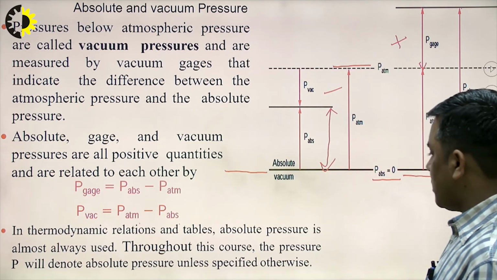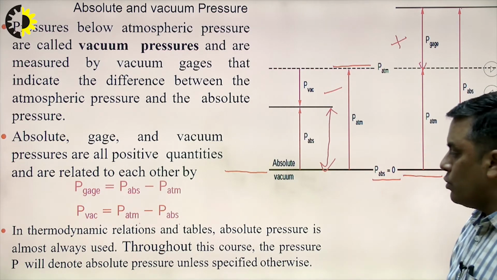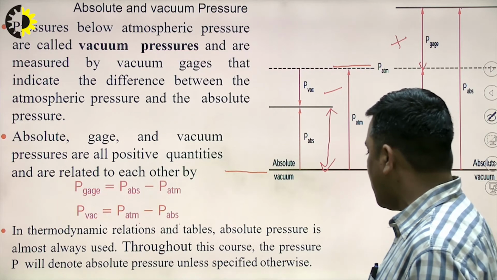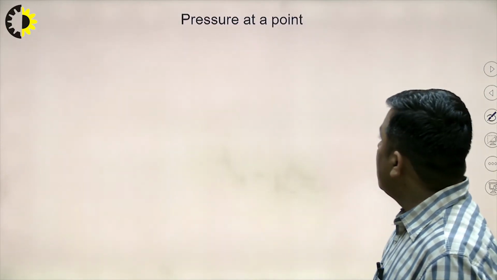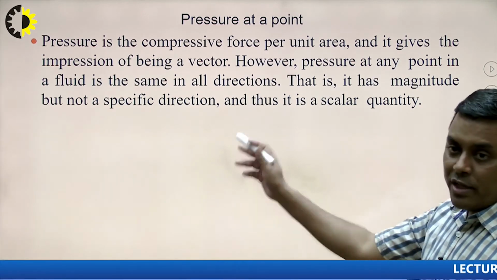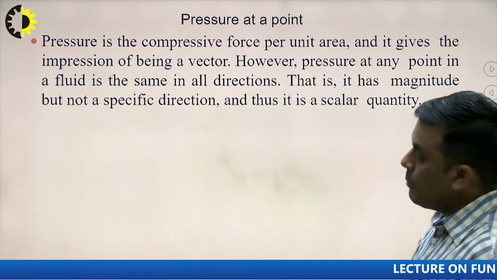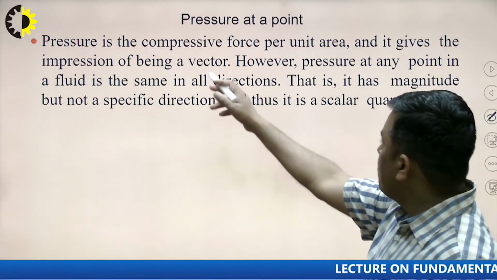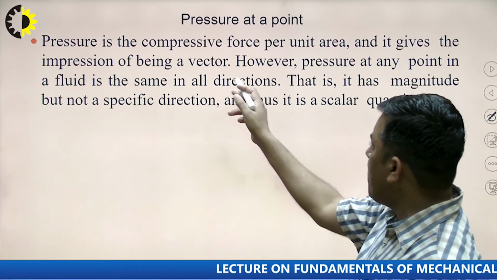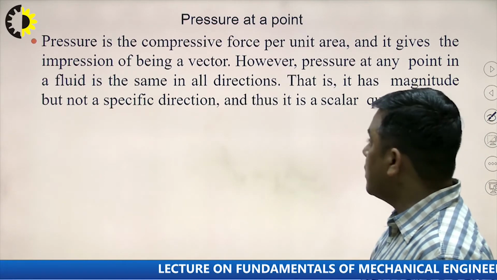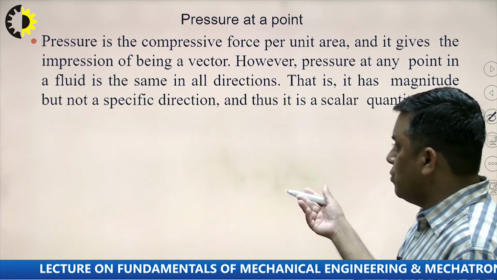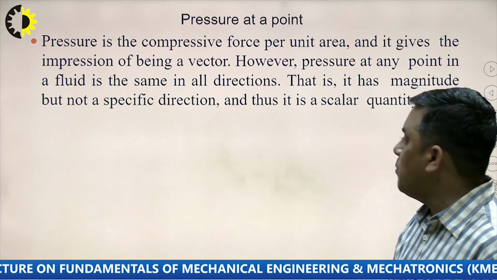In thermodynamic relations and tables, absolute pressure is almost always used. Throughout this course, the pressure P will denote absolute pressure unless specified otherwise. Now we are coming to the term pressure at a point. Pressure, as already defined, is the compressive force per unit area, and it gives the impression of being a vector, but it is not a vector quantity, it is a scalar quantity. That is what we will try to justify with the help of Pascal's law.